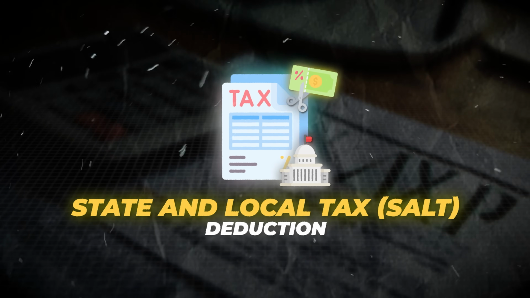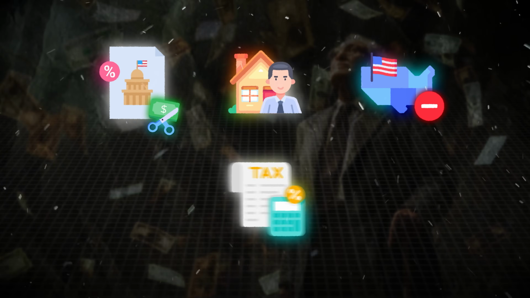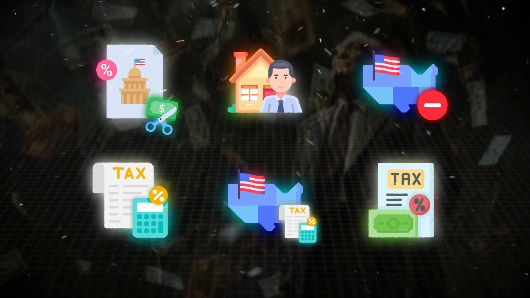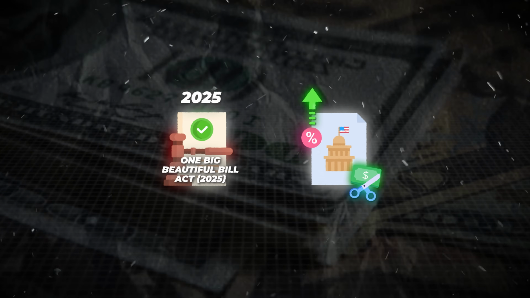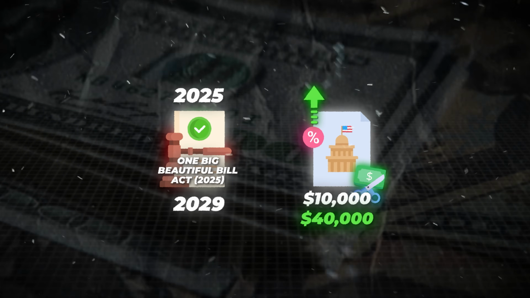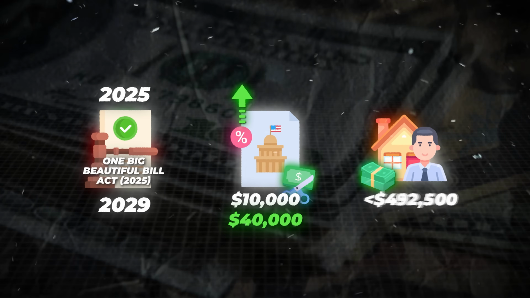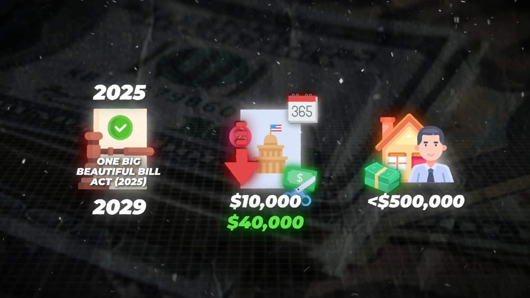Next is the state and local tax deduction. The SALT deduction lets homeowners subtract state and local taxes like property taxes and state taxes or sales taxes from their federal taxable income, but only if they itemize deductions instead of taking the standard deduction. The Big Beautiful Bill of 2025 raised the SALT deduction cap from $10,000 to $40,000 from 2025 all the way till 2029 for homeowners with income below $500,000, with the cap growing 1% each year before dropping back down to